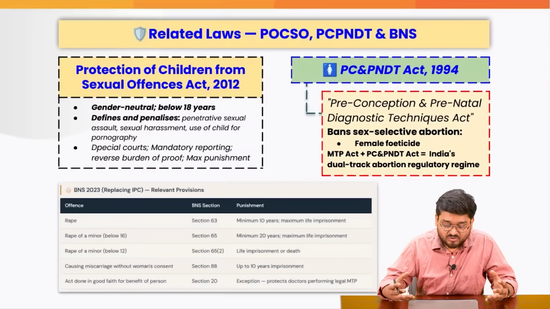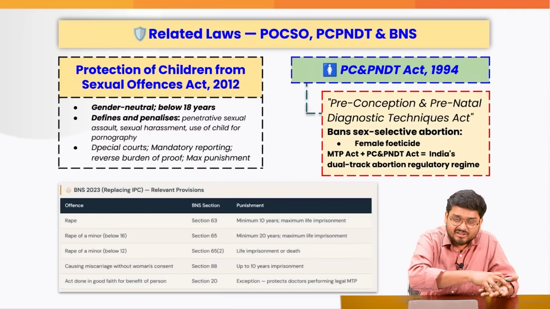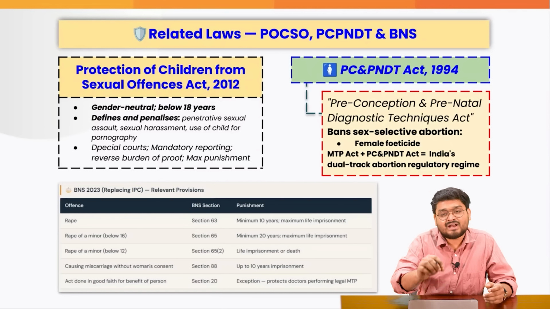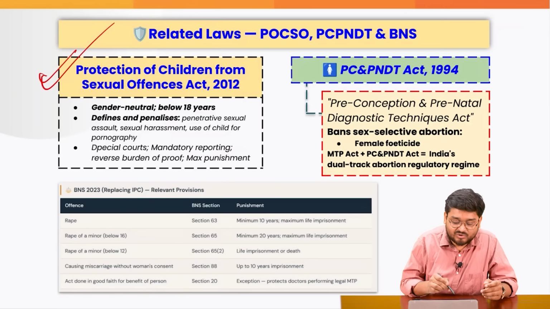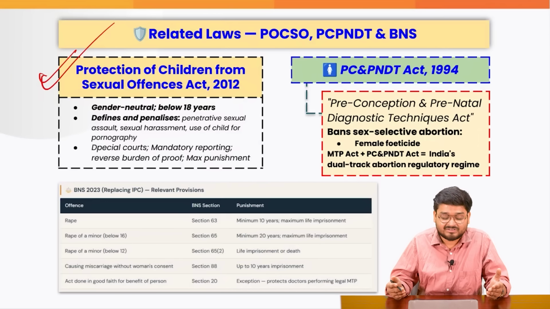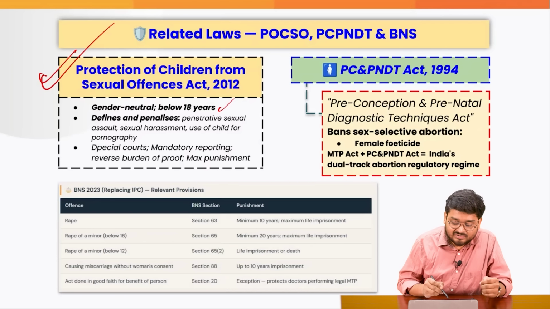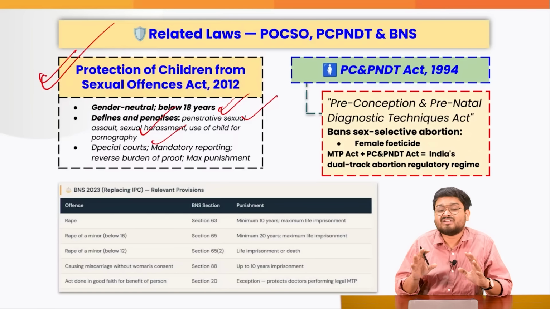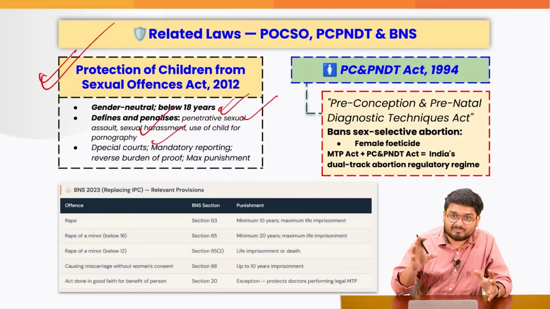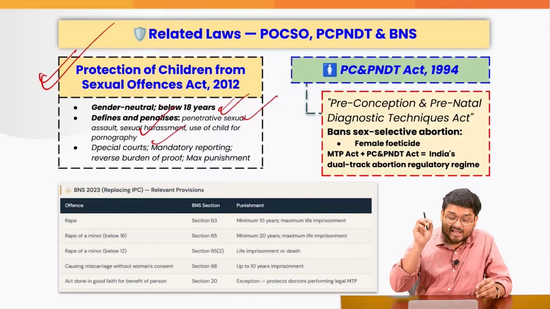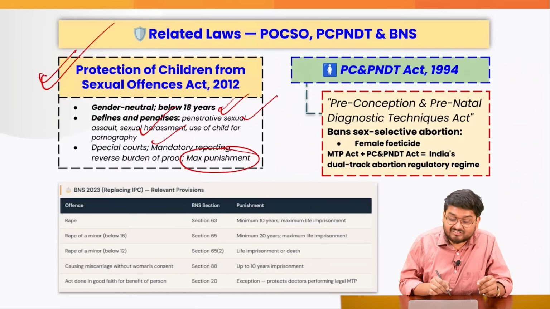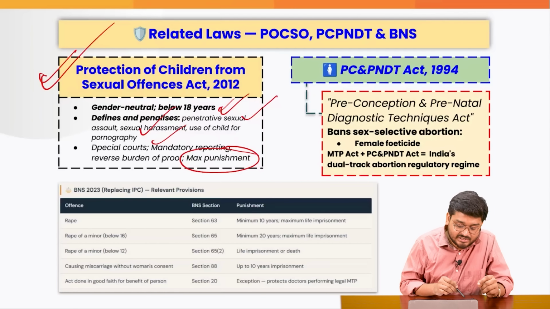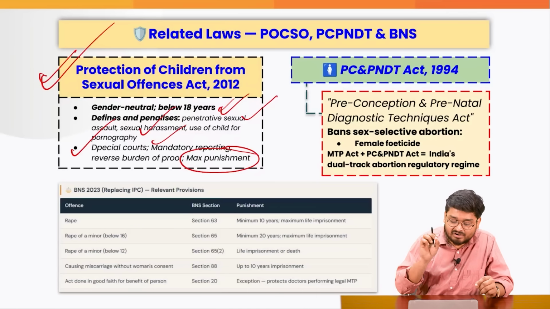Now, there are other related laws also. For example, in this kind of case where there is a minor girl who has been raped, that particular case also falls under the POCSO Act, which is a gender neutral act, right? Below 18 years, any kind of sexual activity, pornography, sexual harassment is totally banned, totally restricted, and also punishable with a maximum of death penalty too. For this act specifically, we have some special codes, mandatory reporting.